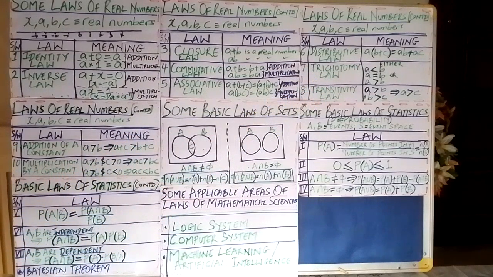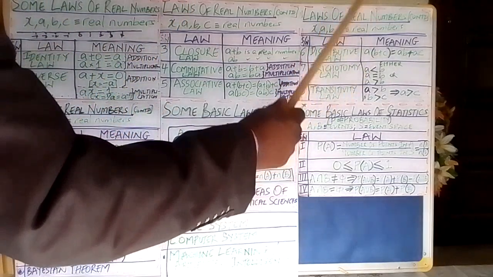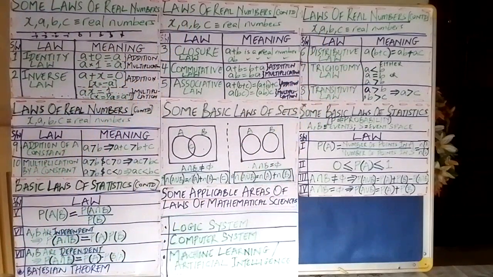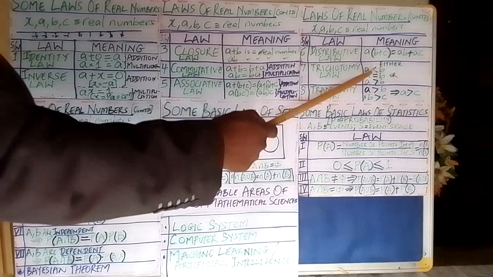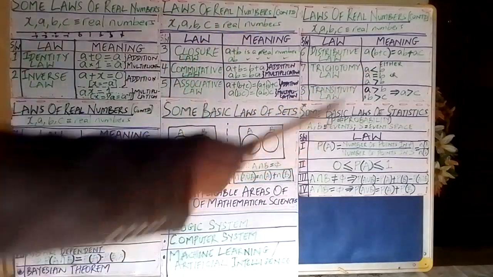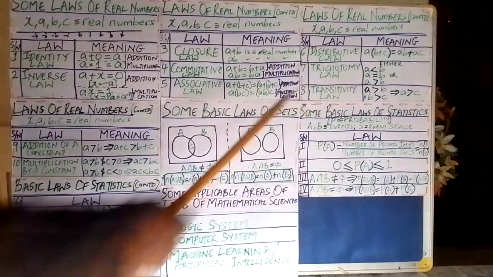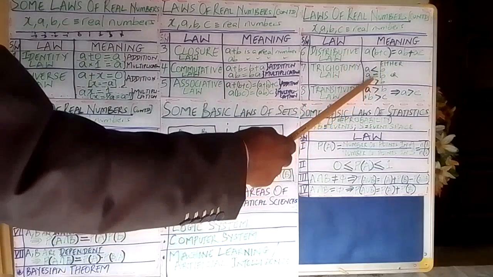So the trichotomy law simply says that when you have a number A and another number B, and you want to have a comparison between the two of them, you can only have one of the three cases. It's either A will be less than B, or A will be equal to B, or A will be greater than B.